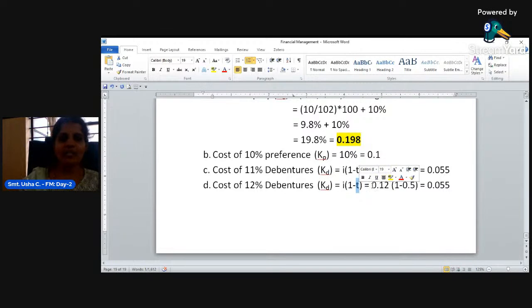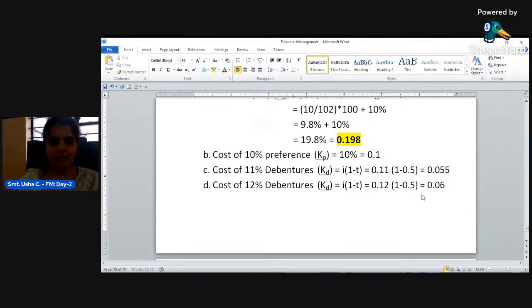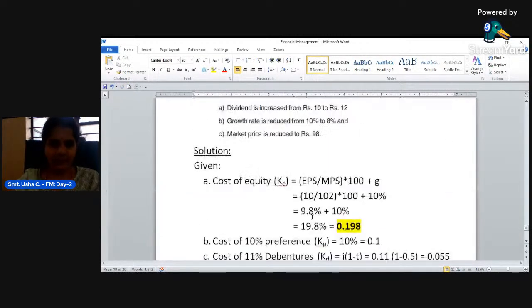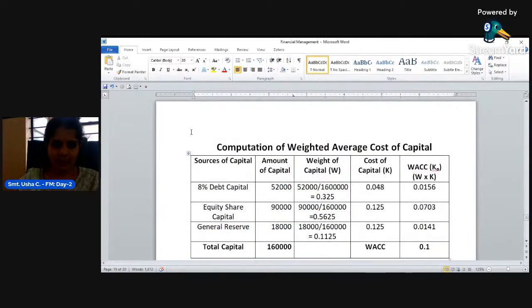So 0.5 into 0.12. 0.5 into 0.12 is how much? 0.06. I will copy the same table.